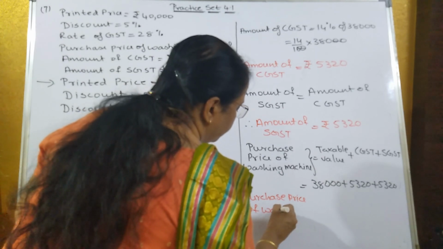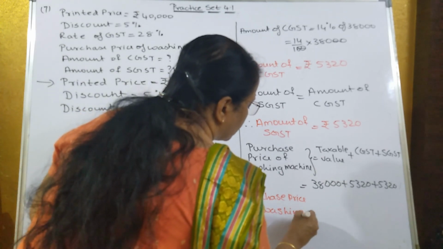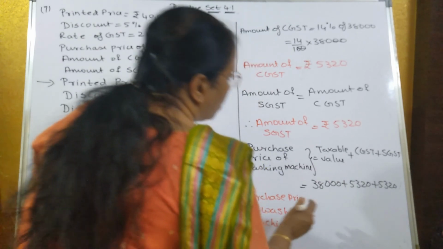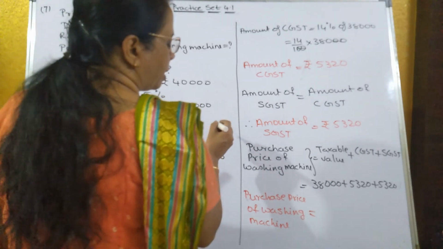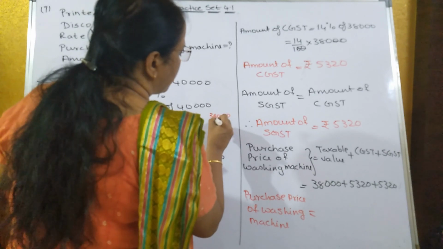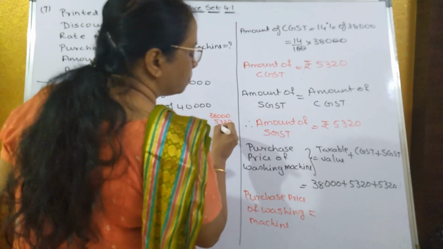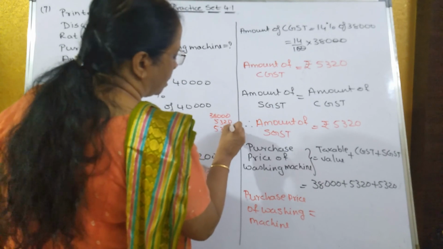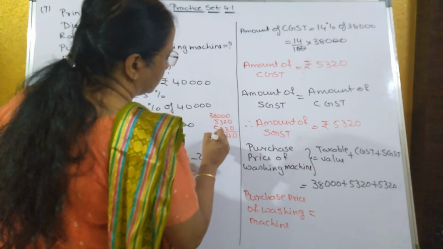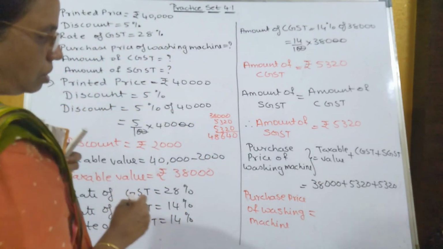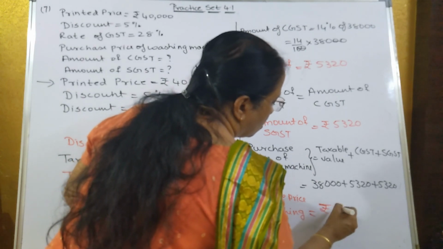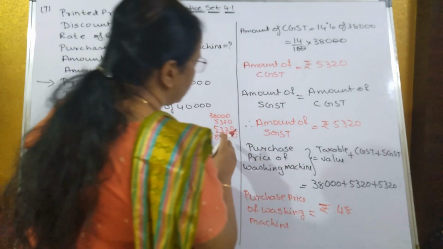Add everything up, so what you will get? 38,000 plus 5,320 plus 5,320, that's equal to 48,640.